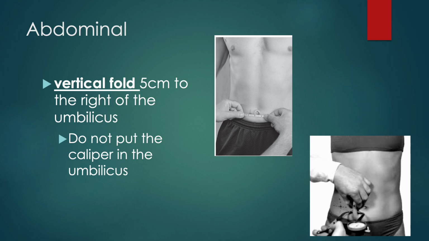The first skin fold measurement we're going to talk about is our abdominal. So the abdominal is going to be a vertical fold. It's going to be 5 centimeters to the right of the umbilicus on the right side of the body. Remember, this is the patient's right, not your right. So you're going to have the patient stand. You're going to take your tape measure, put the 0 at the umbilicus, and then measure 5 centimeters to the right. That's where you're going to draw your vertical line, and then you're going to draw a horizontal line.